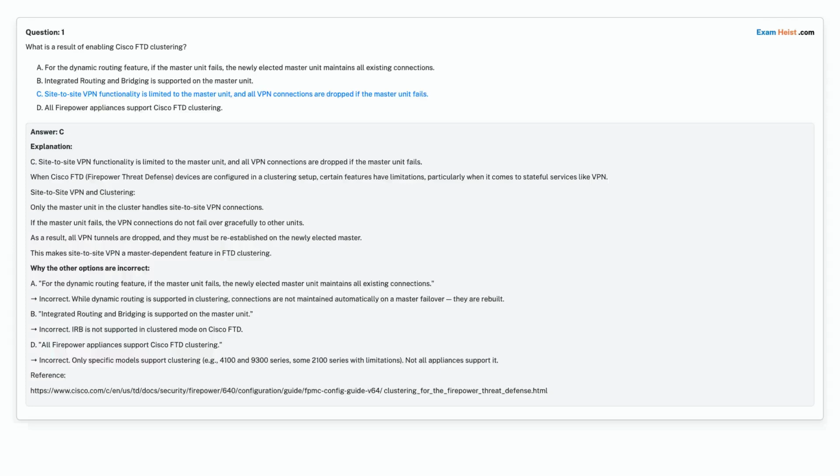Correct answer is option C. Site-to-site VPN functionality is limited to the master unit, and all VPN connections are dropped if the master unit fails.